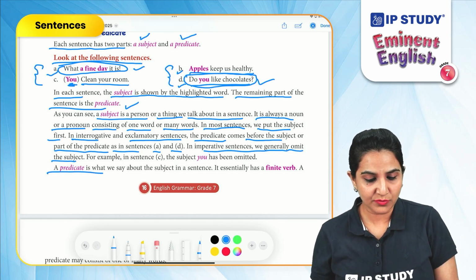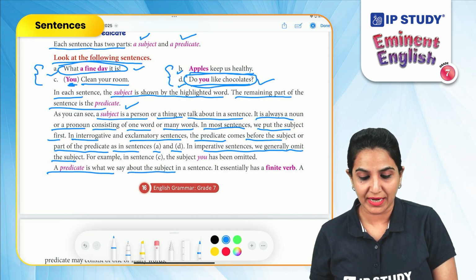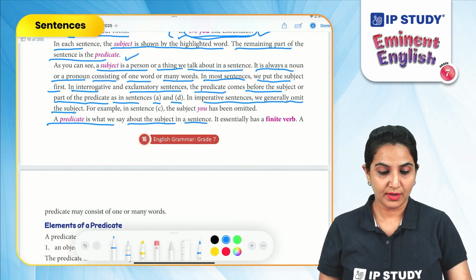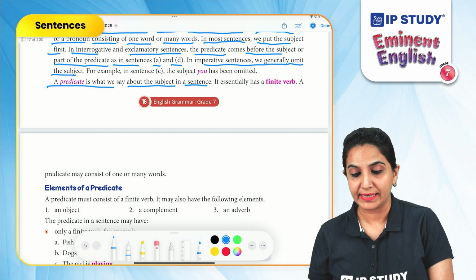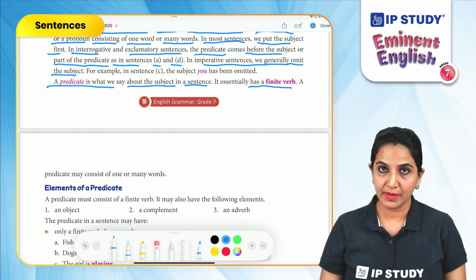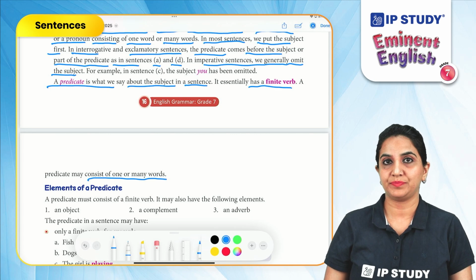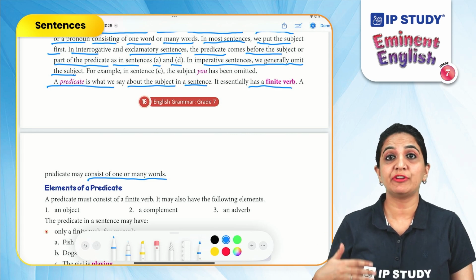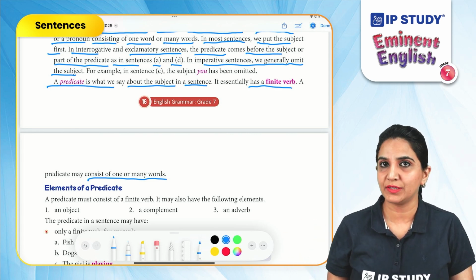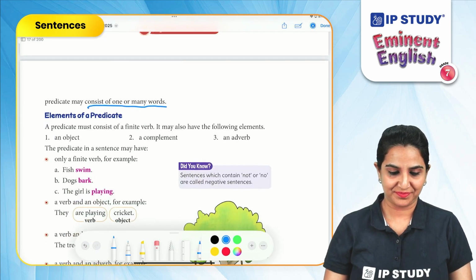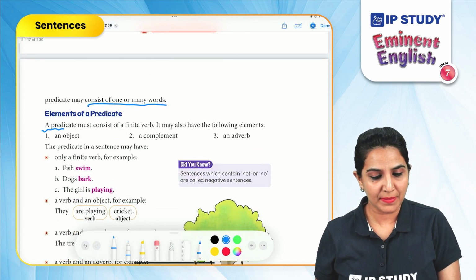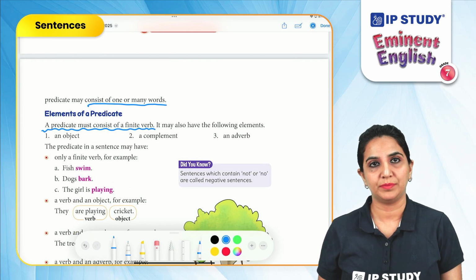A predicate is what we say about the subject in a sentence. Now, a predicate essentially has a finite verb and it may consist of one or many words. Within a predicate, we have different elements. Now, what are the elements of a predicate? A predicate must consist of a finite verb.